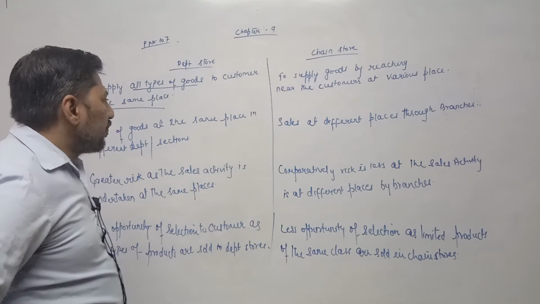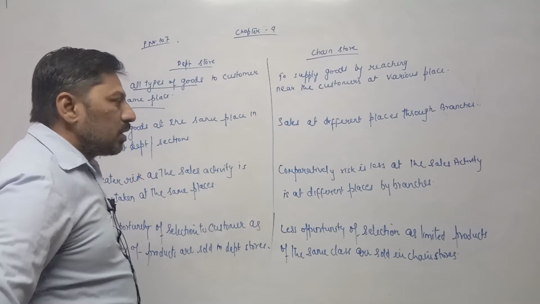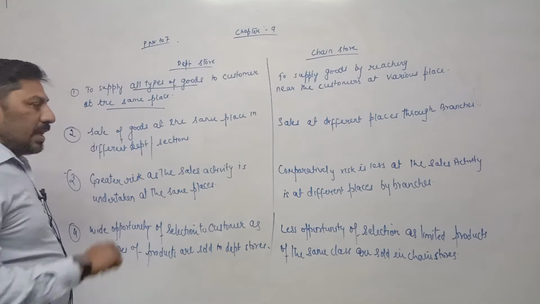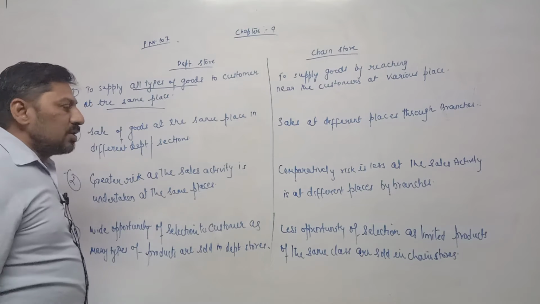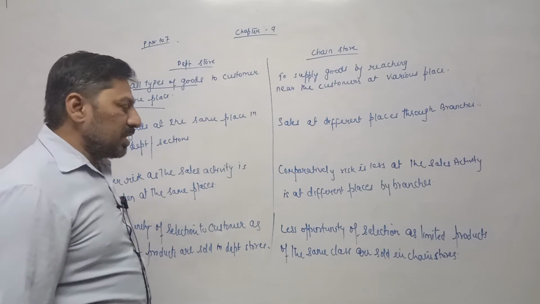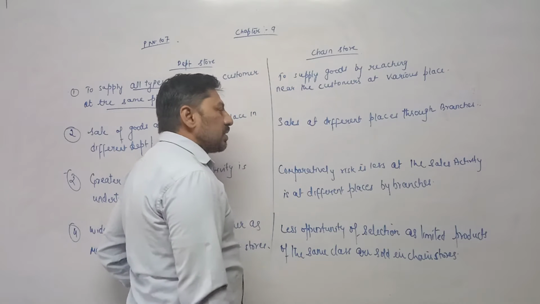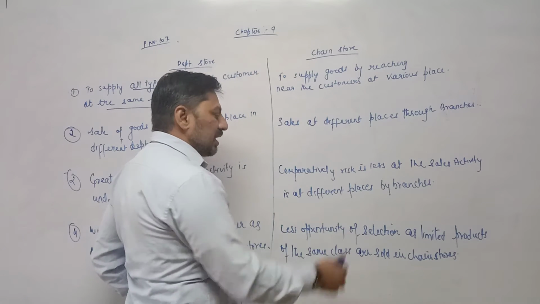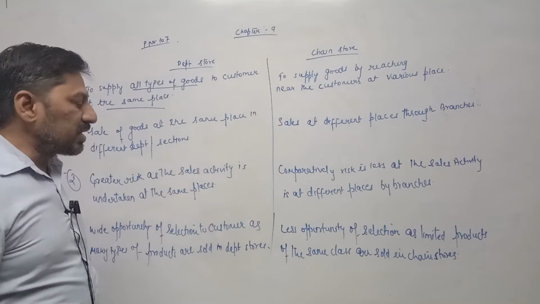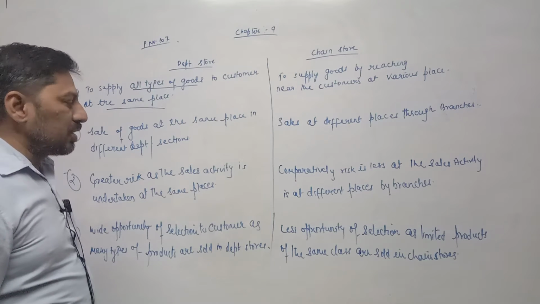For example, if we take the example of mobile shop, only mobile or accessories related to the mobiles are sold at that particular place. If customer needs any other thing, they cannot purchase from that shop. So less opportunity of selection as limited products of the same class are sold in chain store.